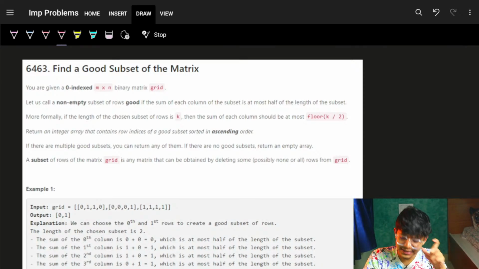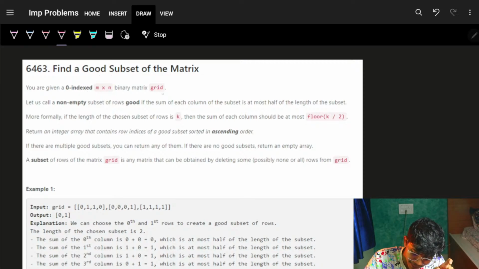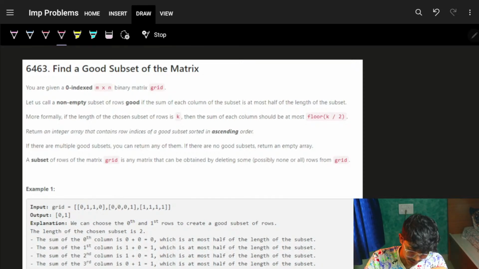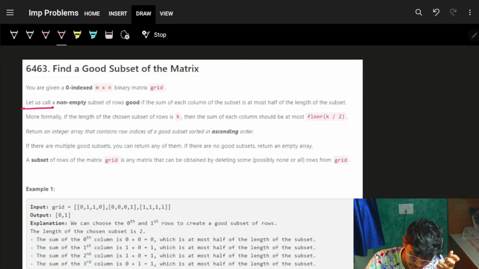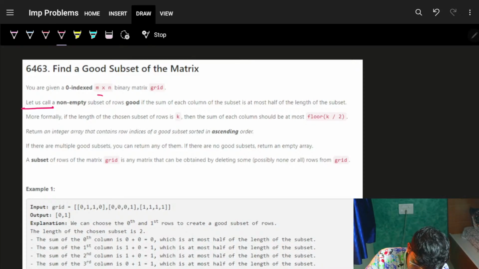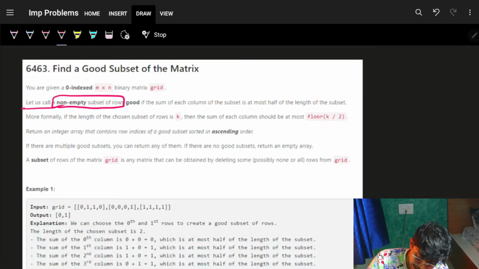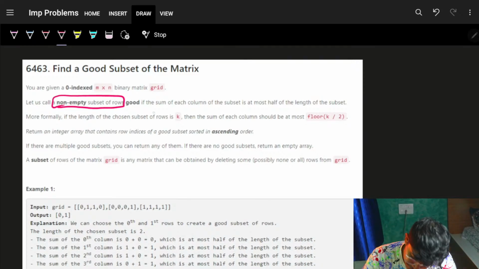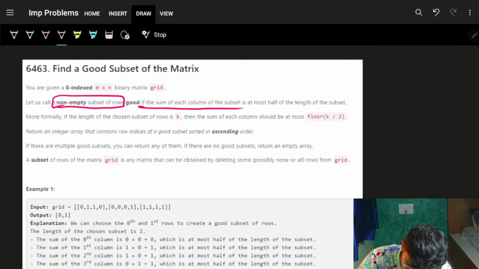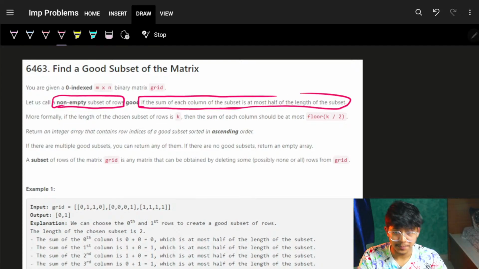You are given a zero indexed m cross n binary matrix called grid. Now let us call a non-empty subset of rows good. Remember, non-empty subset of rows. I have to choose a subset of rows, and that is called good if the sum of each column of the subset is at most half of the length of the subset.